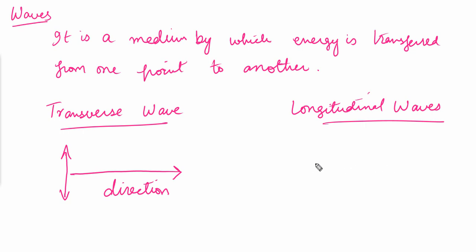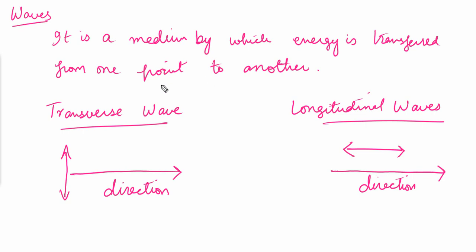And for the longitudinal wave, let's suppose the wave is going towards the right and we are vibrating the medium right and left. So transverse waves are produced when the vibration is perpendicular to the direction of the wave, and longitudinal waves are produced when the vibration is parallel to the direction of the wave. So these are the two types of waves that we observe.